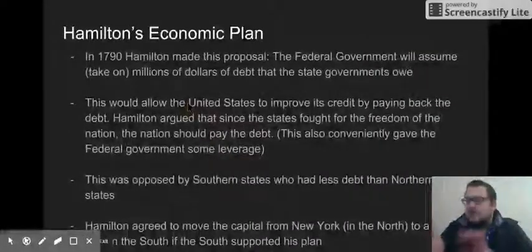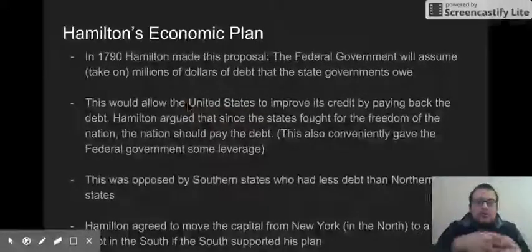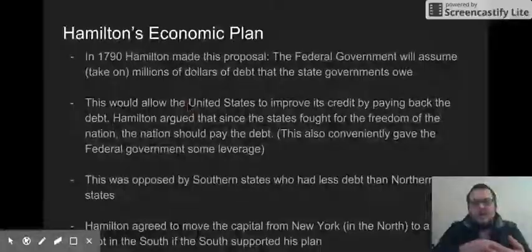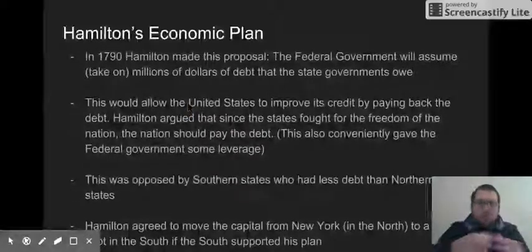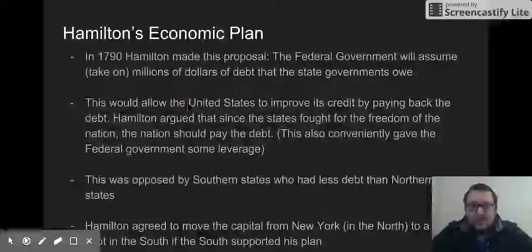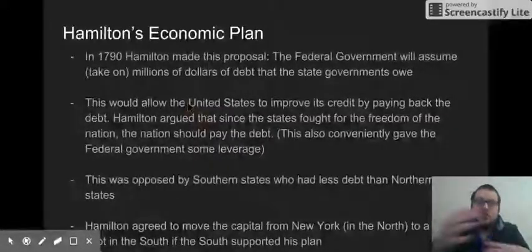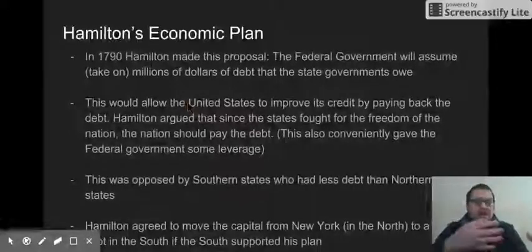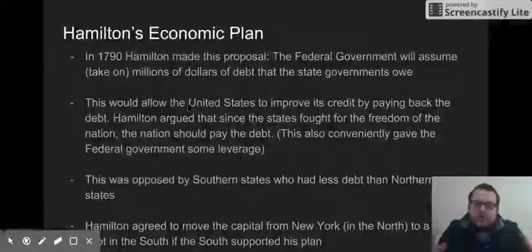And his plan is basically this. The federal government, the national government, will assume, or take on, millions of dollars of debt that the state governments owe. The state governments owe this debt because of the Revolutionary War. So the actual proposal is that the federal government will assume the debt of the Revolutionary War. This allows the United States to improve its credit because they have debt to pay back. They show other countries, hey, we can pay back this debt. We're capable. We're kind of like an adult country. We can pay our bills. And other countries trust us more.